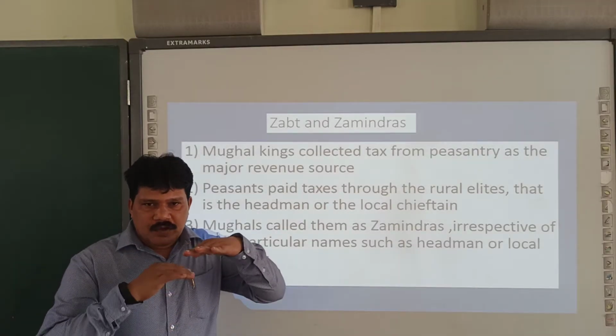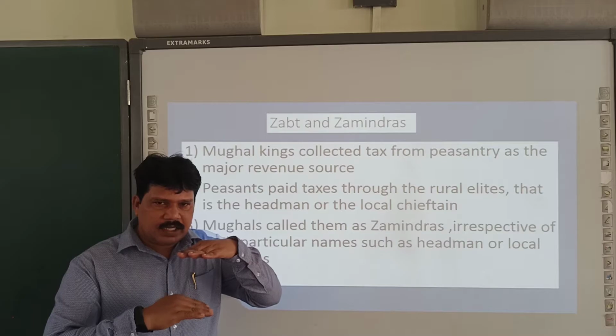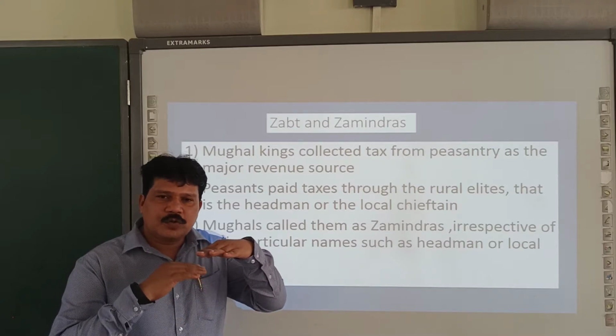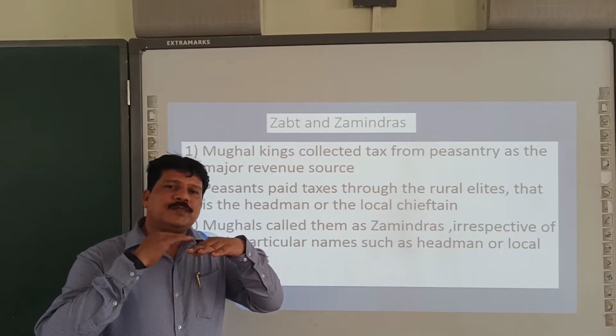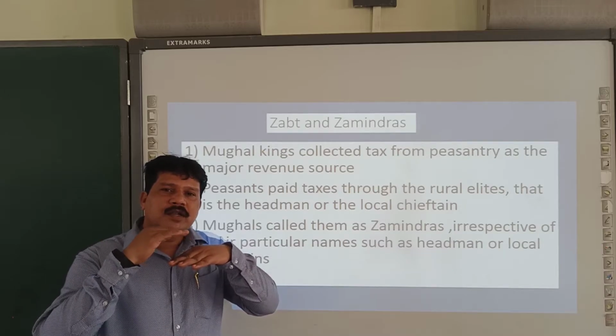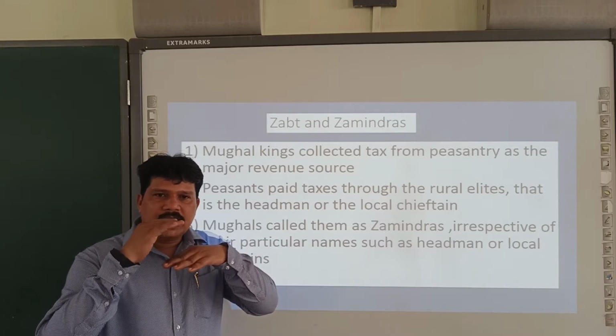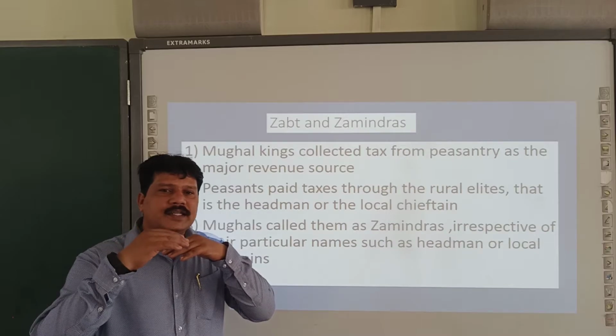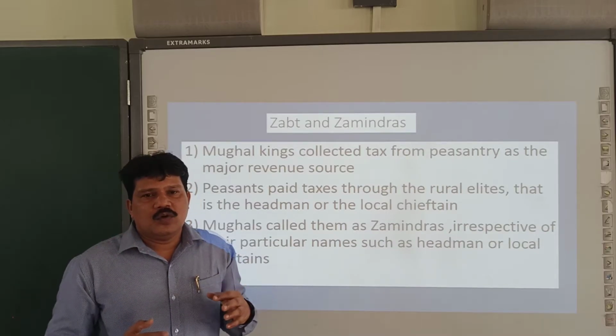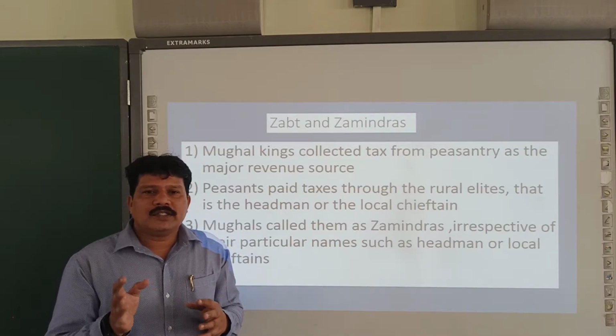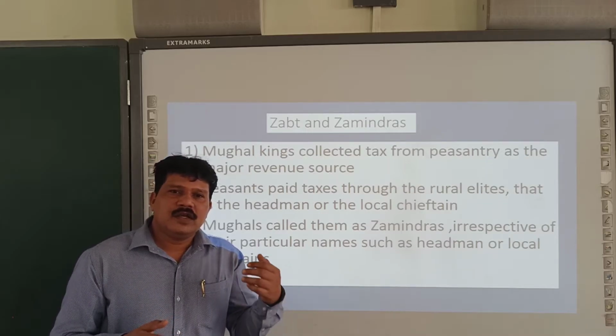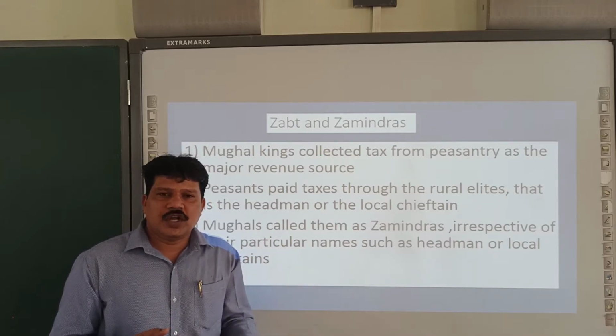Now you see, the farmer was the lowest category in the sense he was a person who was paying tax. The farmer was paying tax to the village headman or chieftain, and he was collecting tax and giving it to the Mughal king. Now, Mughals never used the name chieftain or village headman.